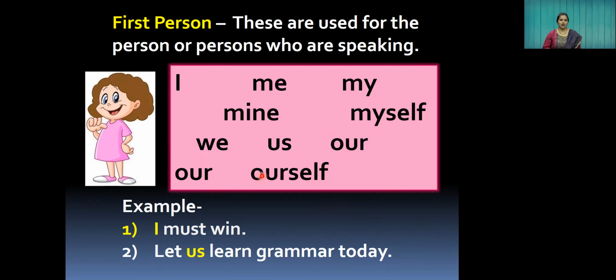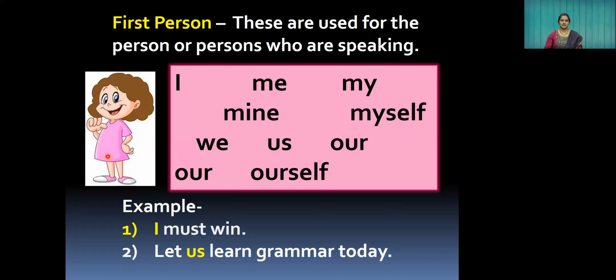For example, I must win. Let us learn grammar today. So I am talking about myself or about us. When you are speaking about yourself or your group, then you will use I, me, myself, mine, us, we, ours, ourselves. At that time, you will use these pronouns. These are called first person pronouns.